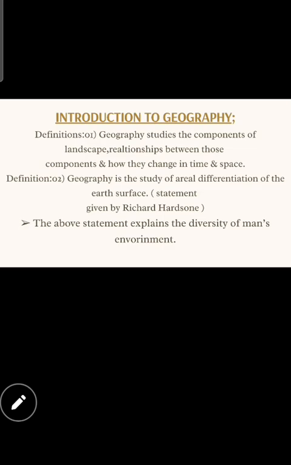How does the time change? How does everything change over a time duration? Okay, those things will be introduced inside this geography.